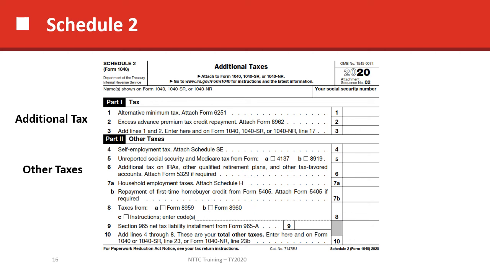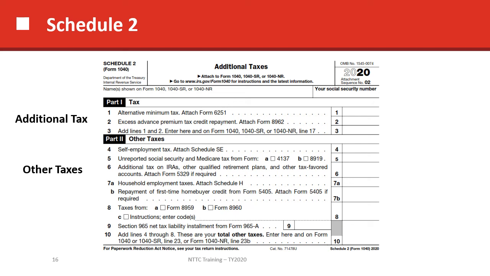Here you'd see self-employment tax for those people that are self-employed and have Schedule Cs. And additional tax on IRAs for people that had taken money out of their IRA before age 59 and a half. Some tax preparers actually look at this as a penalty.